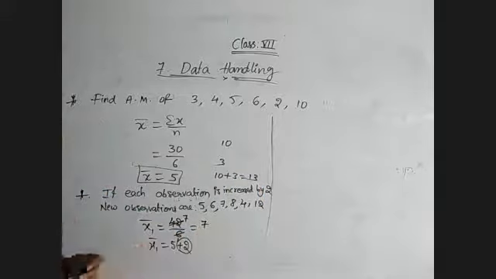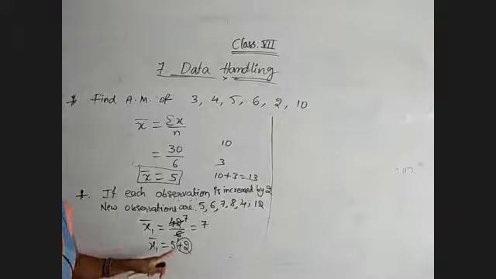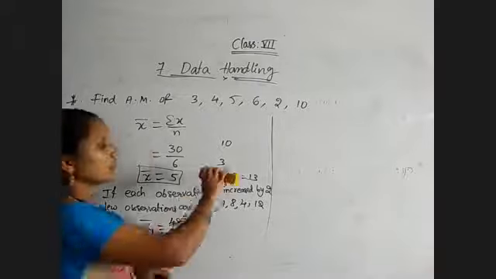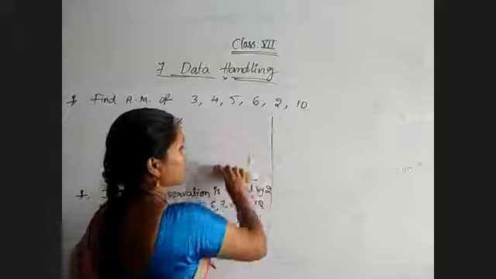The mean also increases by the same number, that means 10 plus 3, which is nothing but 13, will be the mean of the new data. Same thing, if you are performing subtraction, then you need to subtract that number from the mean also.